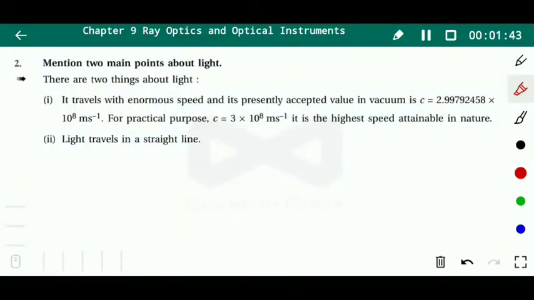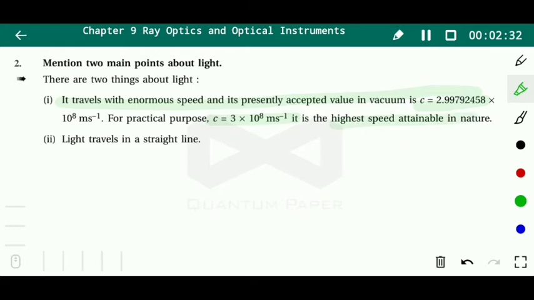Two main points about light: it travels with enormous speed, and its presently accepted value in vacuum is c equal to 2.99792458 multiplied by 10 power 8 meter per second. For practical purposes we can use c equal to 3 into 10 power 8 meter per second. It is the highest speed attainable in nature.